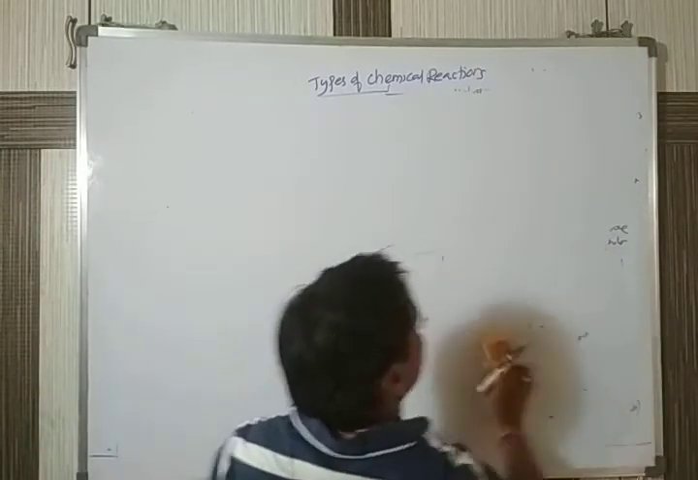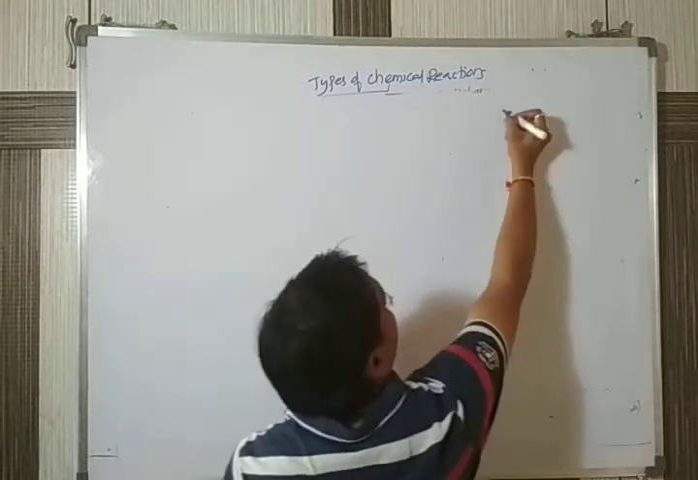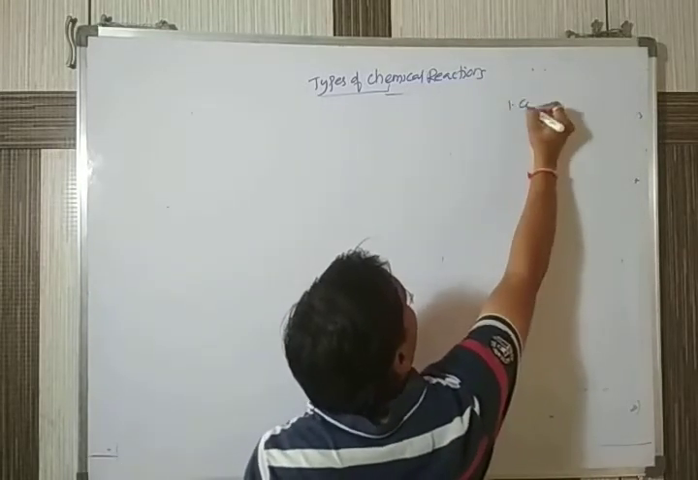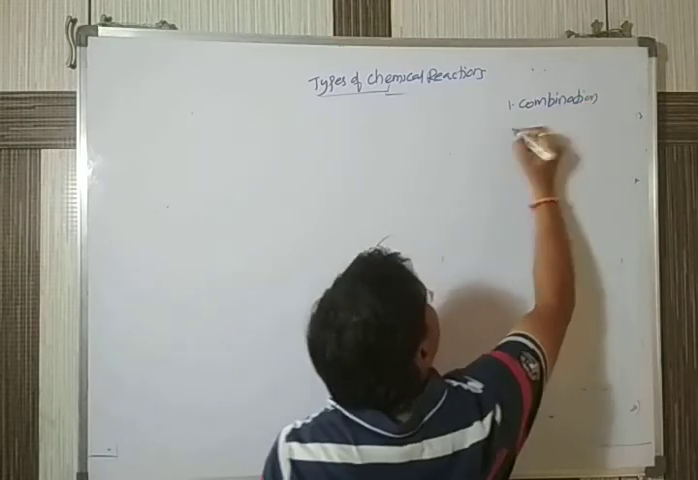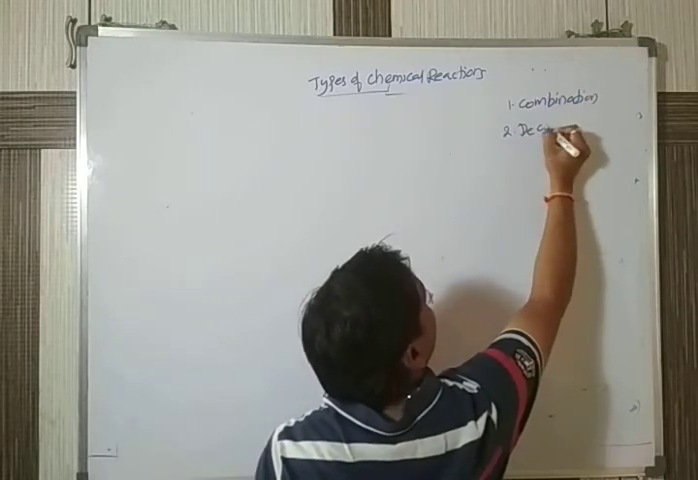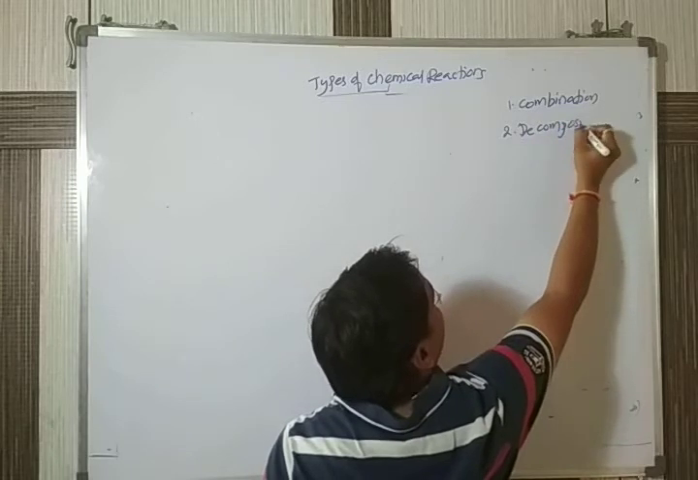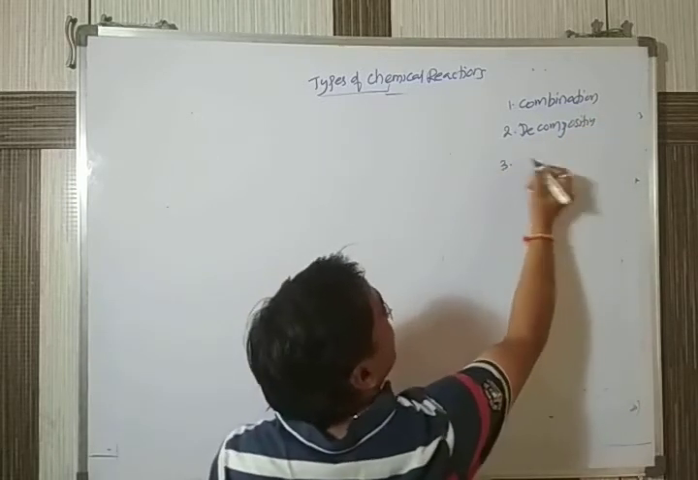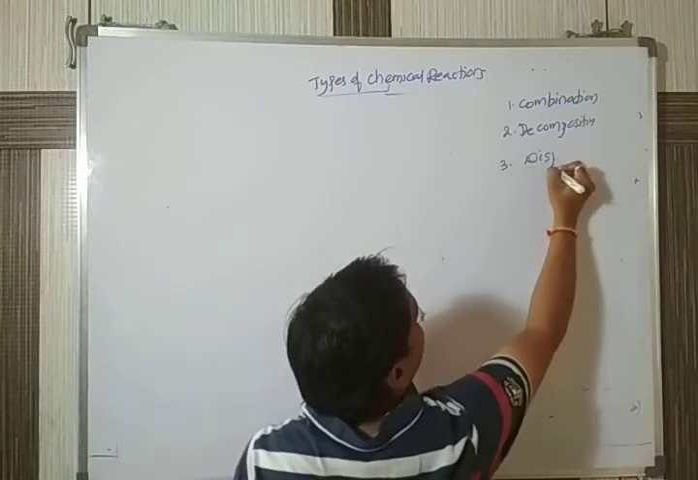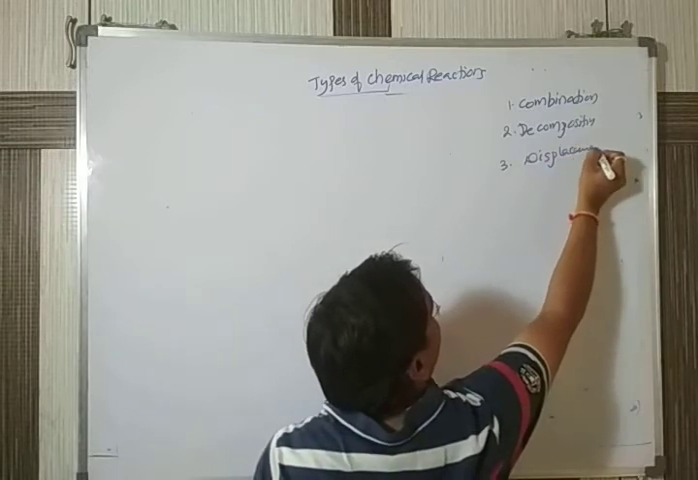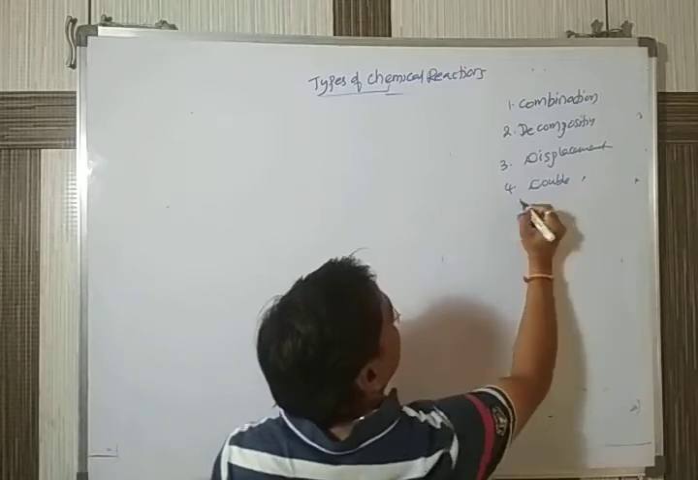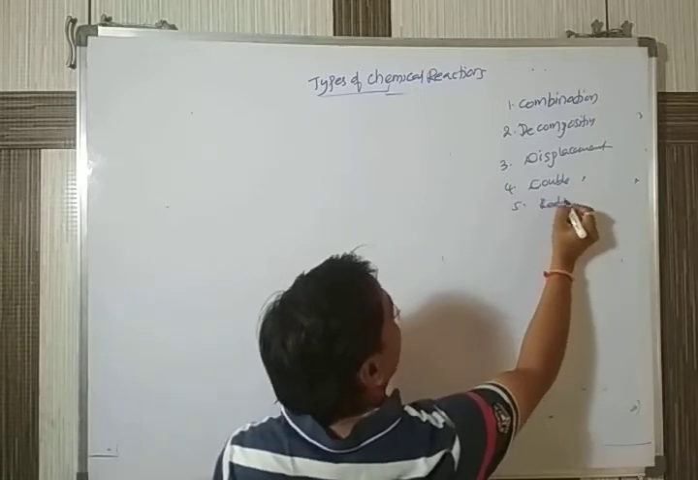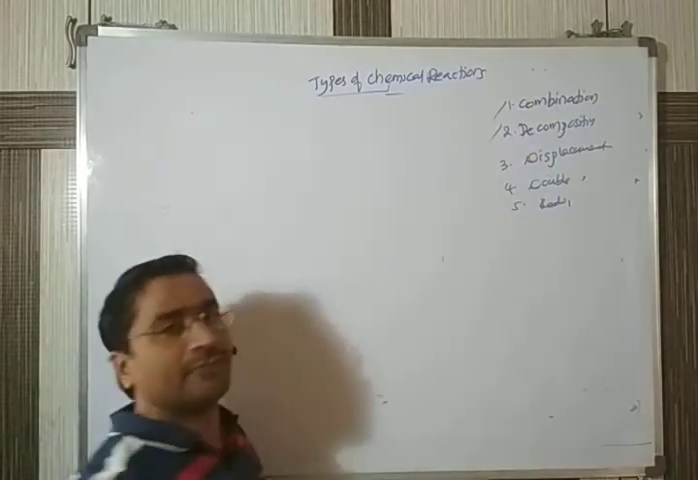So far, out of these five types, the first was combination reaction. The second was decomposition reaction. The third one is displacement reaction. Fourth one, double displacement reactions. Fifth one, redox reaction. Five types. So far we completed the first two.